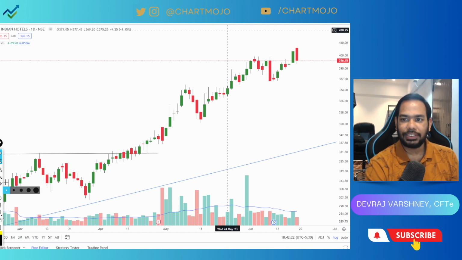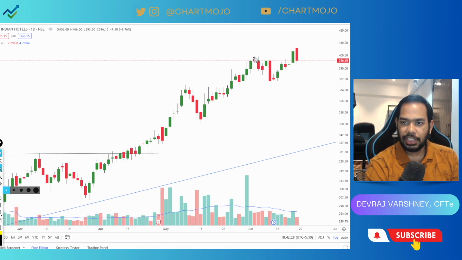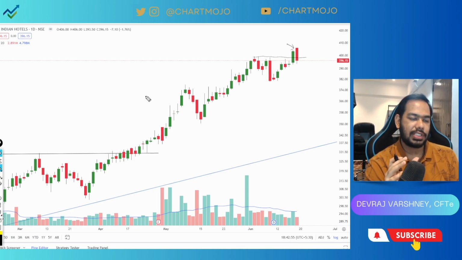So for the next trading session, we can see this particular chart, which is Indian Hotel. If you see the chart, there was a breakout near the 400 level, which is also a good psychological level, and it did fail. There was no follow-up movement. Here I can see there is a bearish close Marubozu candle, and we can clearly see that it is also acting as a dark cloud cover candle. Now why I'm taking the candlestick name, because it is useful to take trades for reversal. Instead of going for a breakout trade, we use candlesticks for reversal trades.